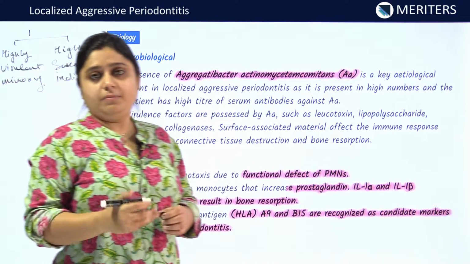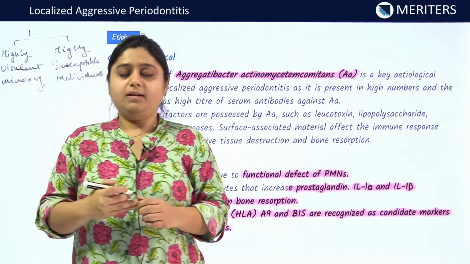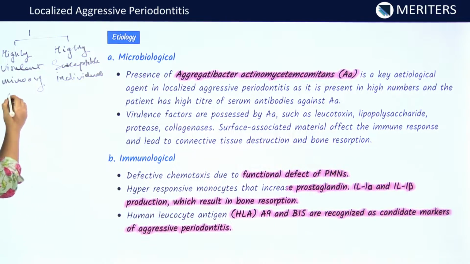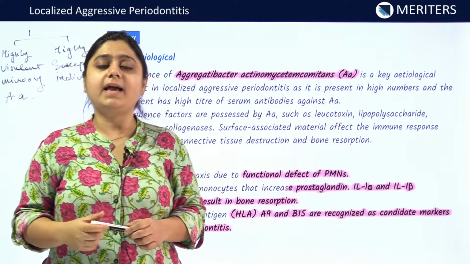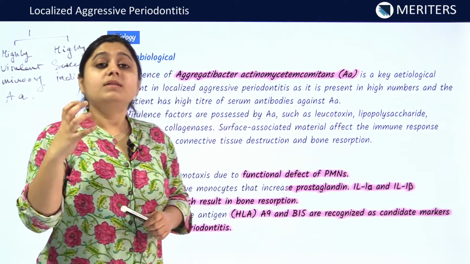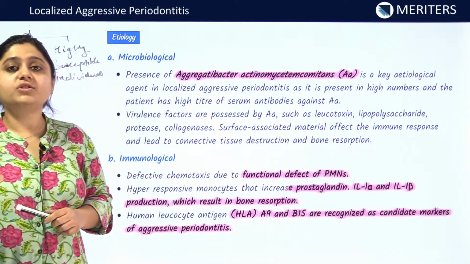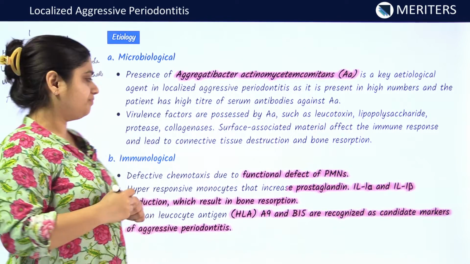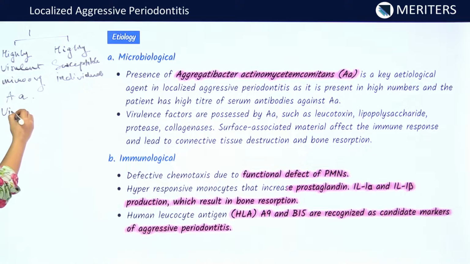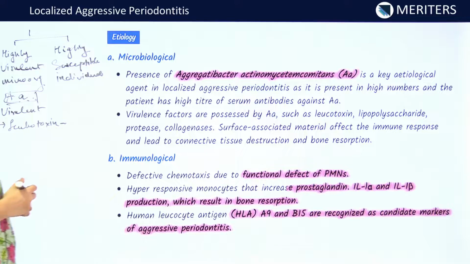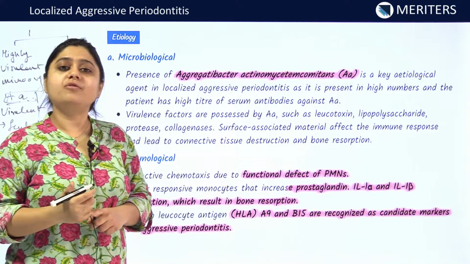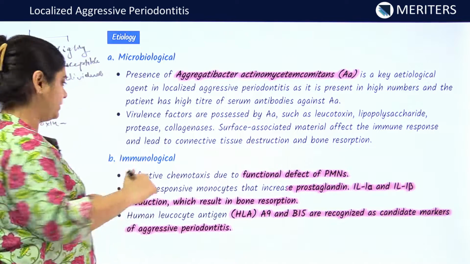The bacteria which is mainly responsible for causing localized aggressive periodontitis is Aggregatibacter actinomycetemcomitans, which was previously known as Actinobacillus actinomycetemcomitans. Now, this bacteria possesses various virulent factors which are responsible for causing localized destruction. The virulent factors present in AA are leukotoxin. This leukotoxin is responsible for the destruction of macrophages and neutrophils present in the host.